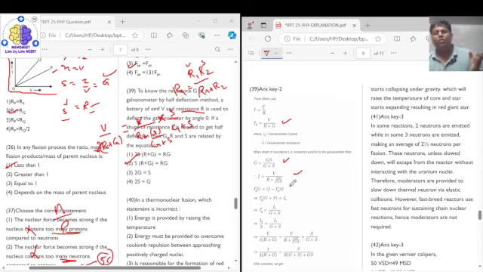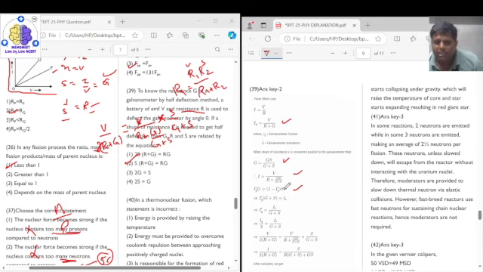Now this is the equation which we write when a galvanometer is converted into an ammeter using a shunt. The voltage drop across the galvanometer resistance is equal to the voltage drop across the shunt, because both are connected in parallel.